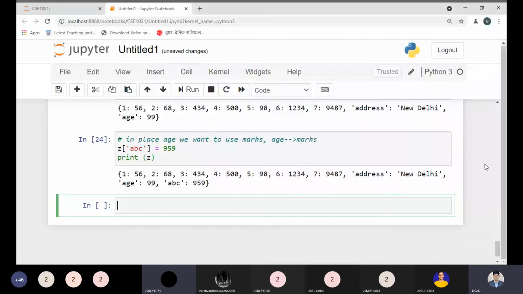So I have added the new key and its value, ABC 959. I just want to update ABC right now. Now tell me, is it updatable or not? If it is not updatable, then why?